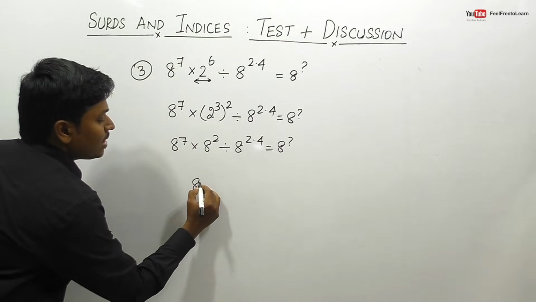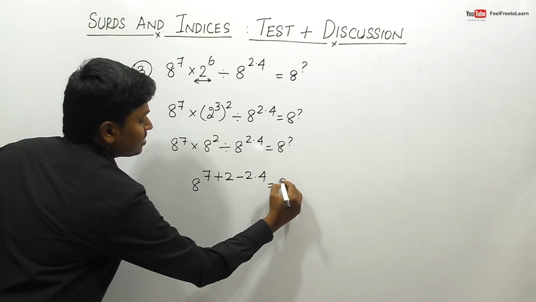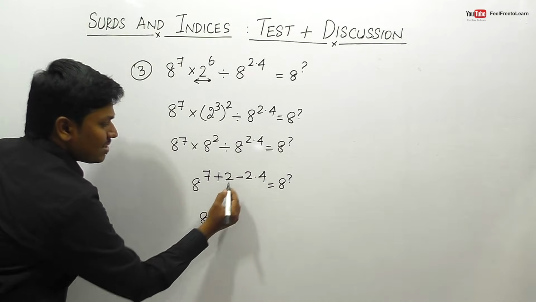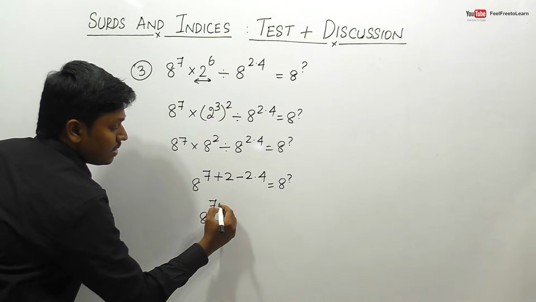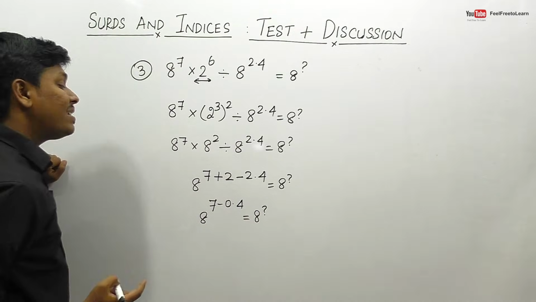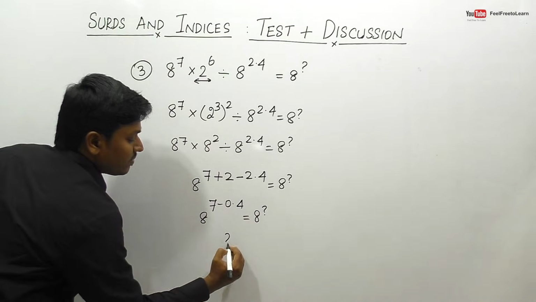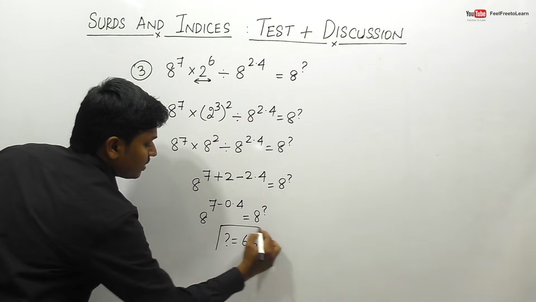So finally this can be done as 8 power 7 plus 2 minus 2.4 is equal to 8 power question mark. So friends, 2 minus 2.4 will be 0.4, right? So finally we can say that 7 minus 0.4 is equal to 8 power question mark. So 7 minus 0.4 will be 6.6. So finally we can say that the answer for question number 3 is 6.6.